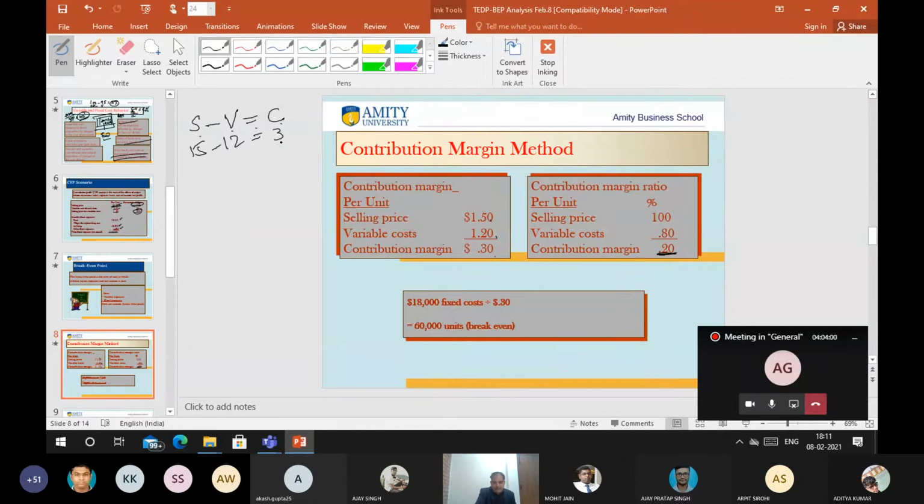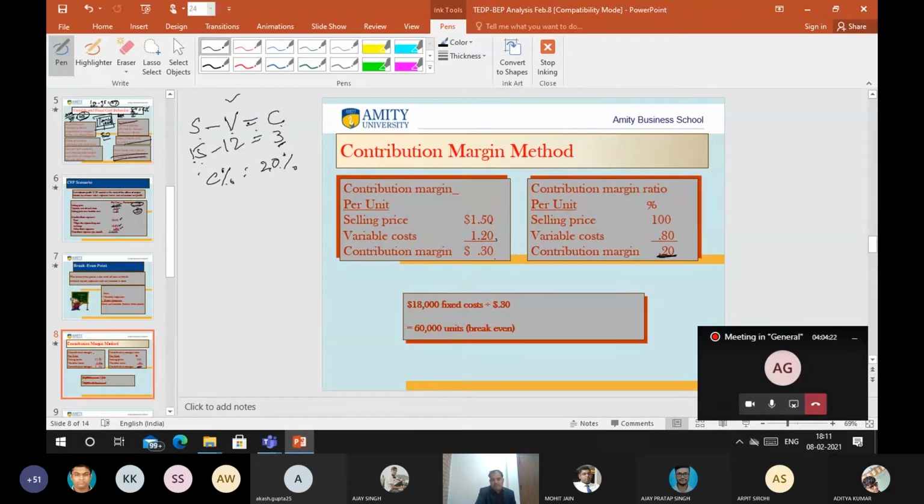If I say what is the percentage? 3 is the percentage. How much percentage of 15? That is 20%. So if I write it as C percentage, I will write 20%. Because I know sales 15, C percentage 20, on 15 rupees of sale, contribution is 20%. So obviously the variable cost will be 12.